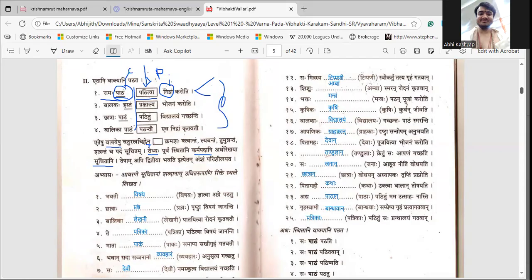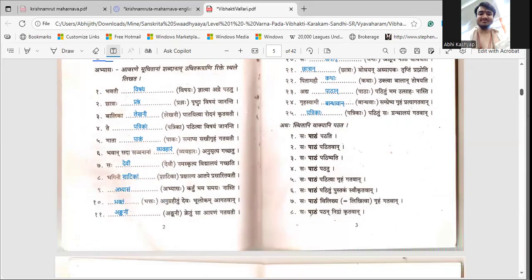Patrikaha. Patrika is again Strilinga. Therefore, Bahuvachana of Strilinga for Pratama and Dvitiya remains same. So therefore, it is Patrikaha. So I hope everybody had practiced this and they've all got the right answers. We'll move on to the next one.